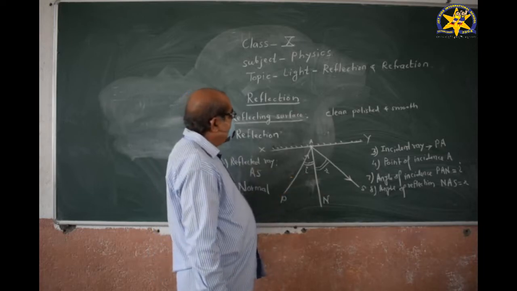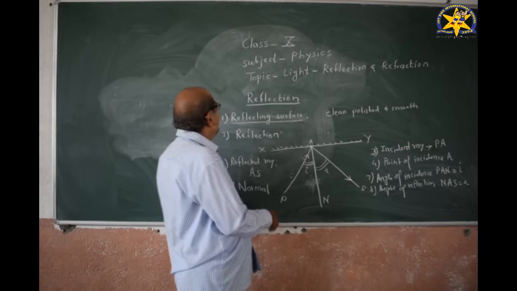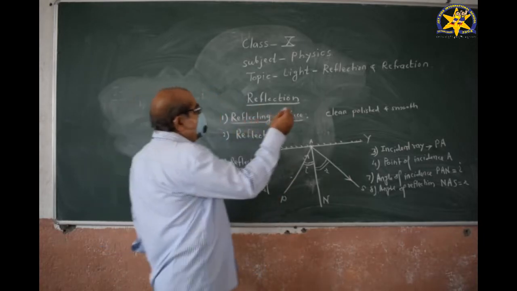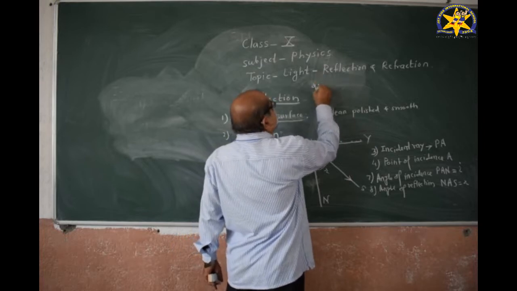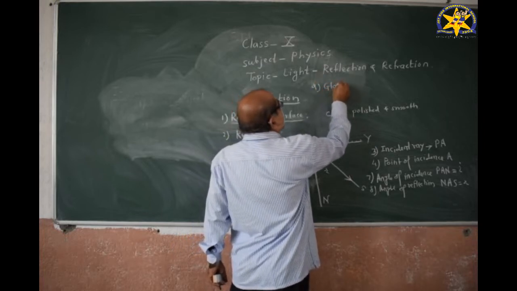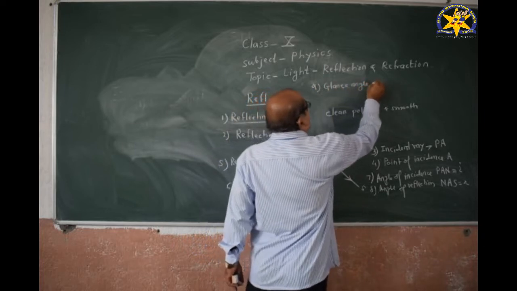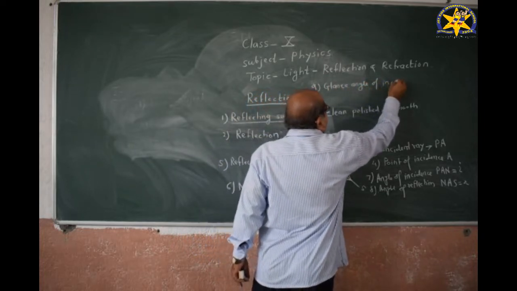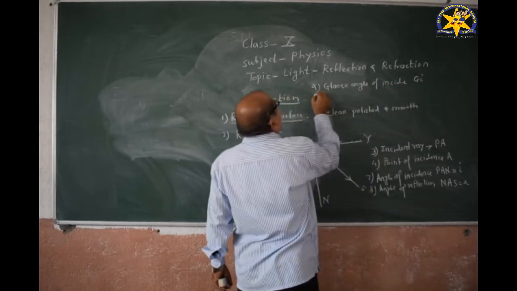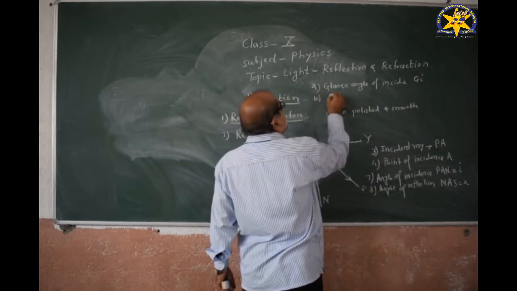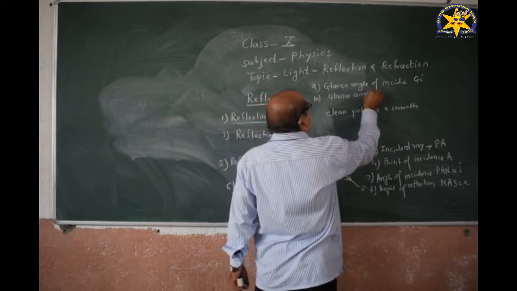Now, in addition, we define another angle, one that is called the glance angle of incidence, denoted by GI, and another that is the glance angle of reflection.